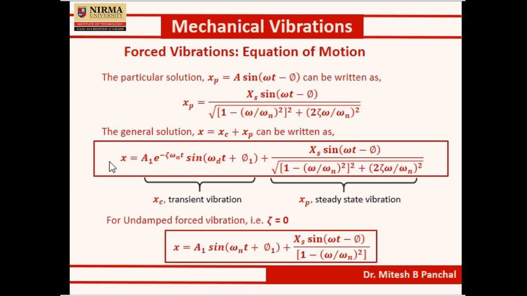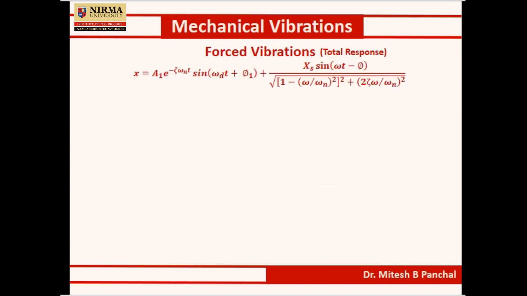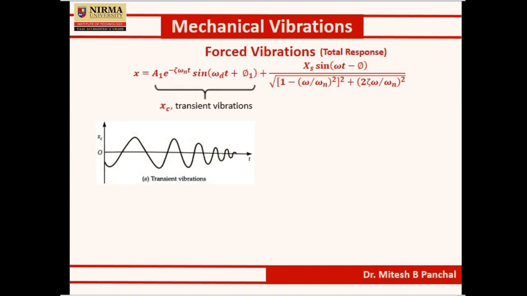Now we will see how the system behaves when these two components, XC and XP, combine. As we know, the total solution is XC plus XP.